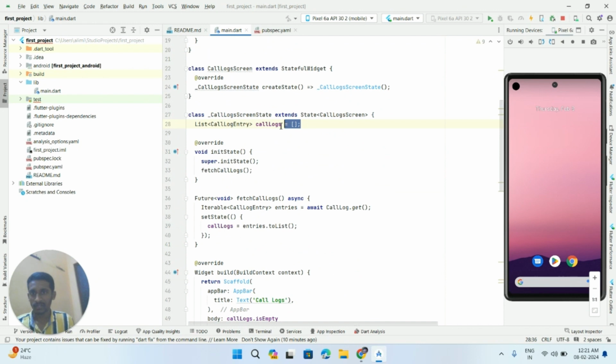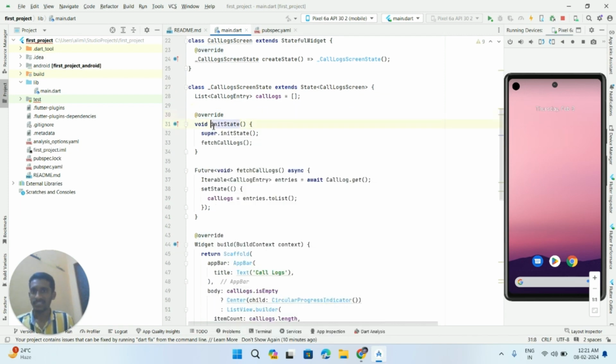And here we have the CallLogScreenState. We are going to create the screen for our app. For that we are declaring a call logs list. Here we have the initState method. The initState method is called whenever the screen is initially built. Whenever initState is called, it overrides its parent class method, that's why we write super dot initState.